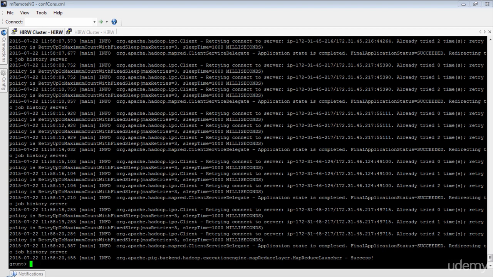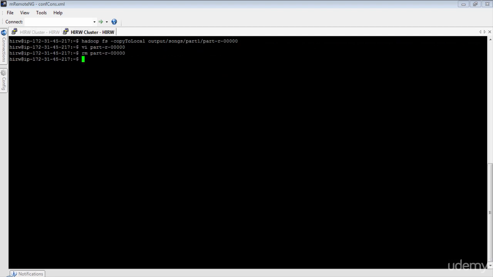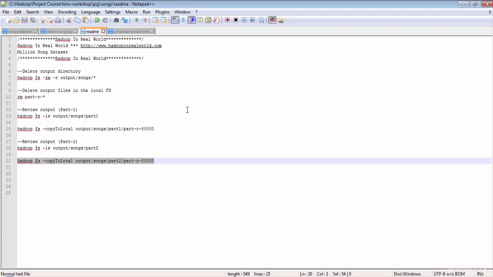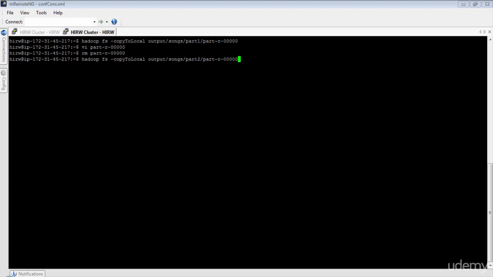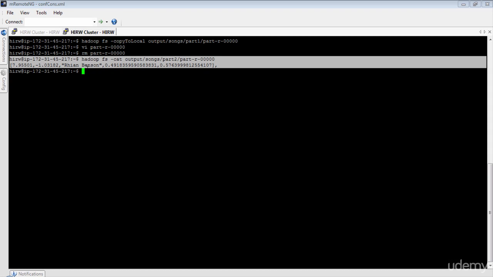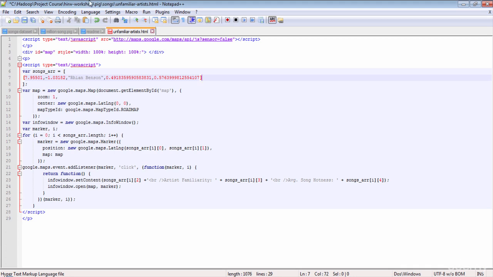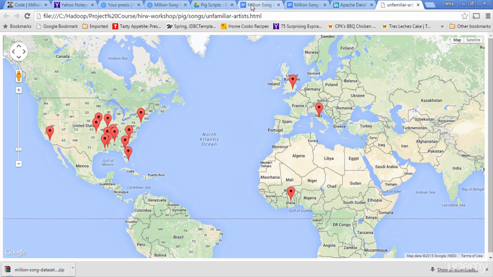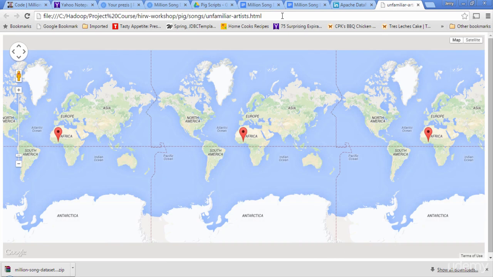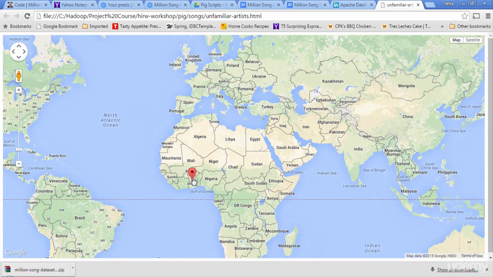There you go, the execution is now complete. Now let's go and look at the output. I'm going to again bring the output from HDFS. So here is the output. Ryan Benson is the artist who is the farthest from all other less familiar artists. So let's copy this output and paste it in our HTML file so that we can visualize the output in Google Maps. Saved it. Now let's go ahead and refresh the HTML screen. There you go. Ryan Benson is an artist from Ghana, and his familiarity is 0.49, but he has an average song hardness of 0.57.